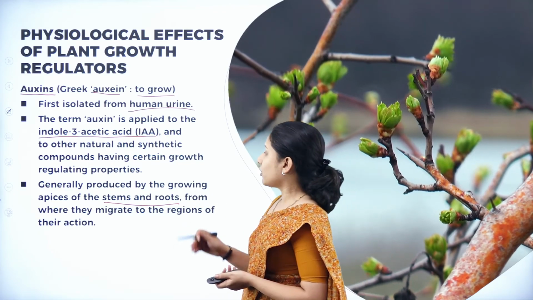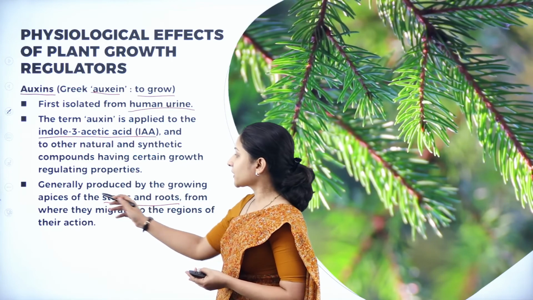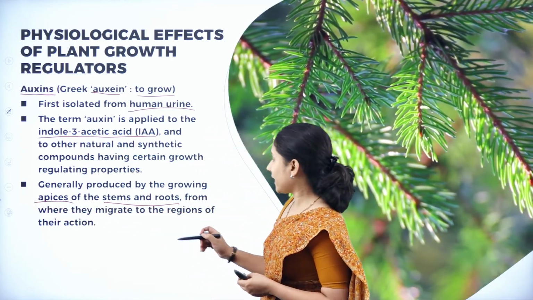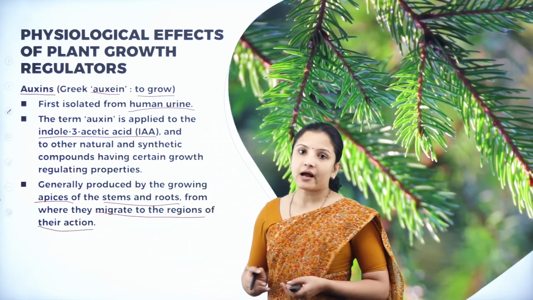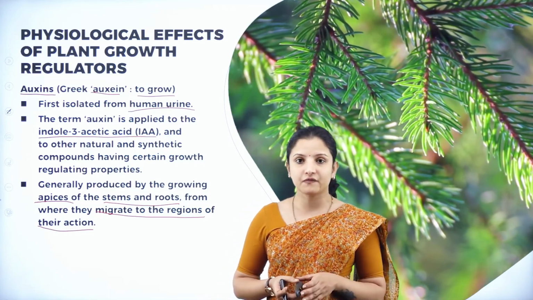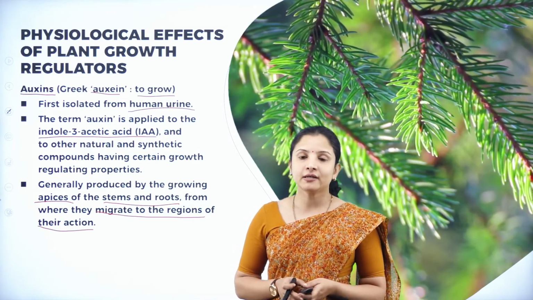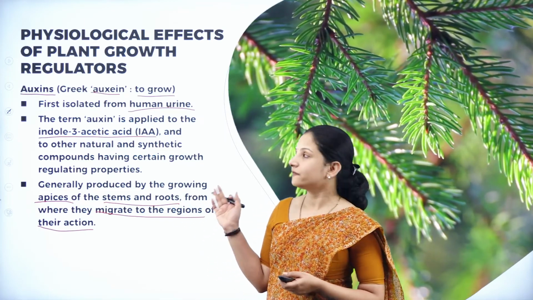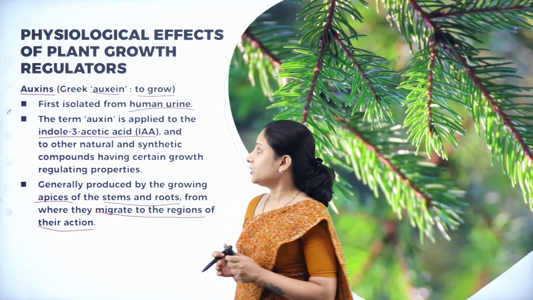So we came to know that auxin is usually found at the tip. Apices means the tip of the stem and the roots, from where they migrate to other plant parts for their action to occur. Wherever there are cells capable of division, the auxins will travel to that plant part, so that the cells will further divide, leading to the growth of the plant. That is the function of auxin, wherein it mainly helps to increase the growth of the plant.